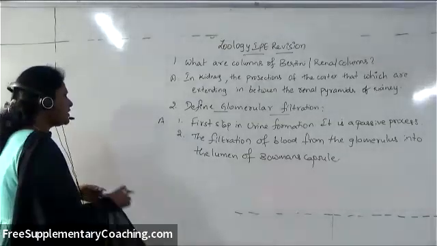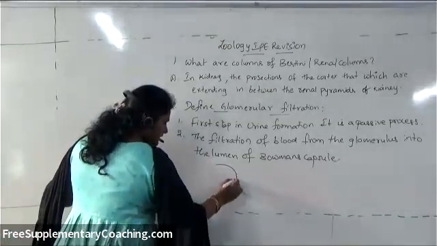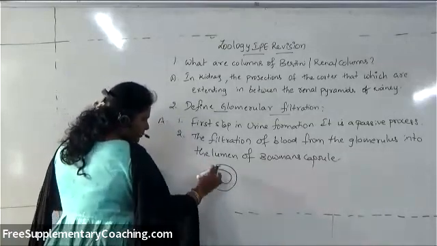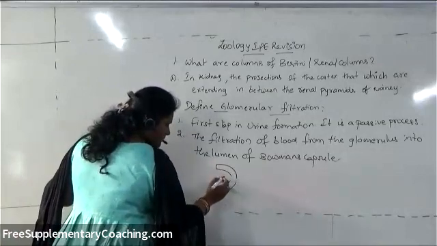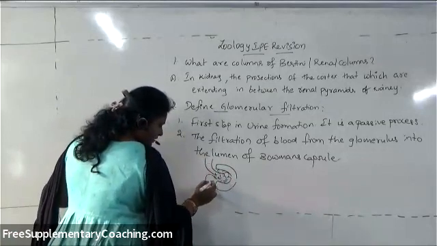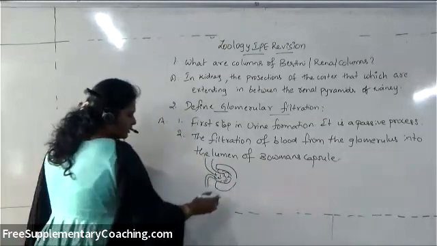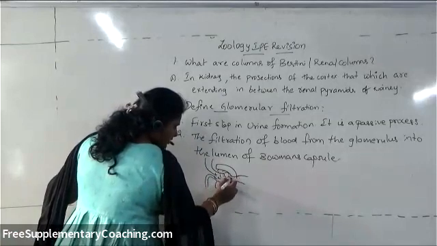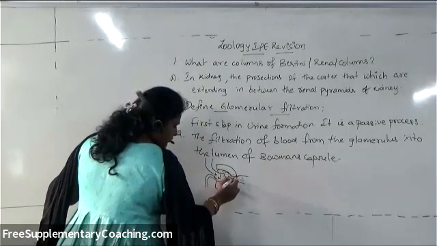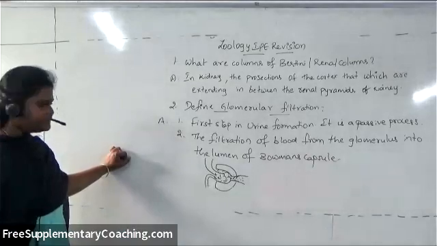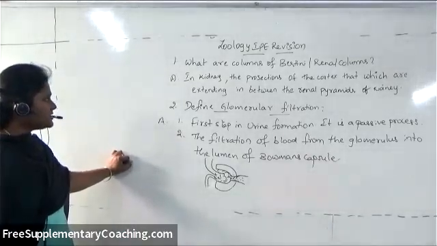That means energy is not involved. For example, the Malpighian body consists of the cup-shaped Bowman's capsule, and inside it contains a network of capillaries, which are formed by the afferent arteriole and then combine together to form the efferent arteriole. Now the filtration of blood from the glomerulus into the lumen of the Bowman's capsule is called glomerular filtration.